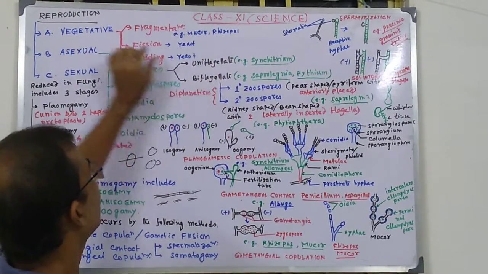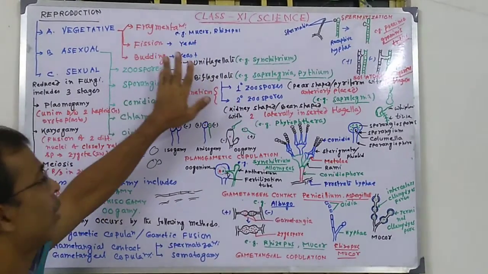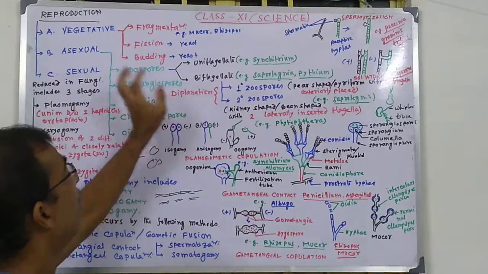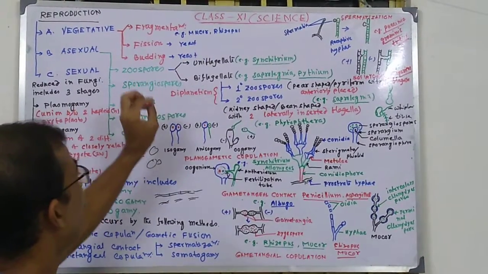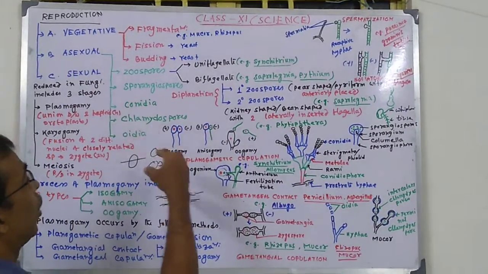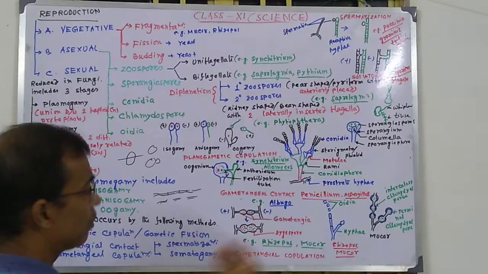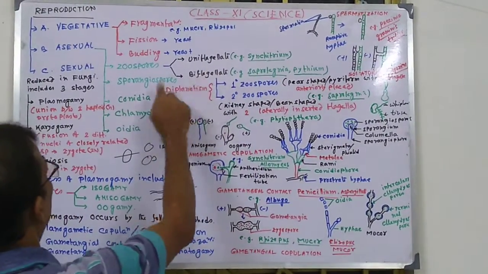That is fragmentation in filamentous fungi like Mucor and Rhizopus; fission in unicellular fungi, where the cell divides amitotically; and budding, where a part of the structure protrudes from its mother cell and gets detached, and ultimately by growing forms a new one.